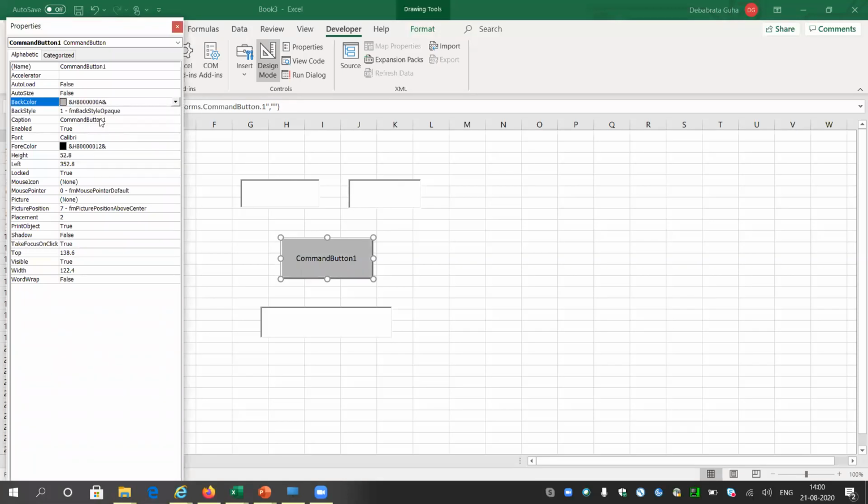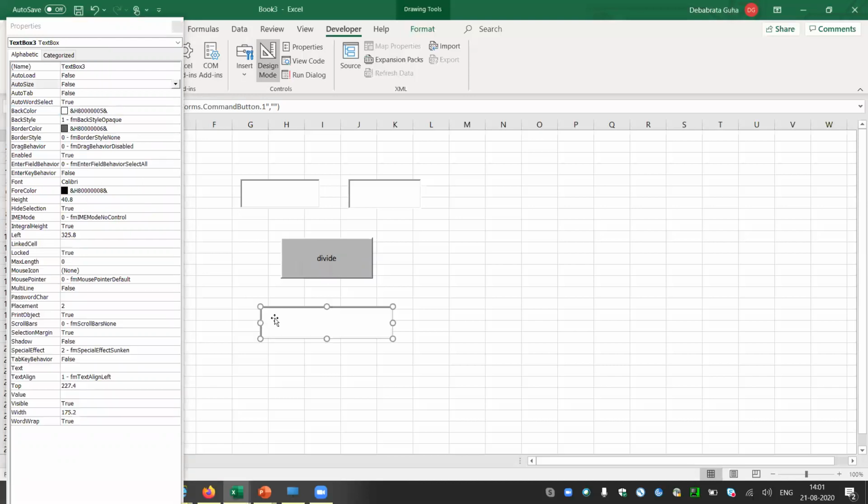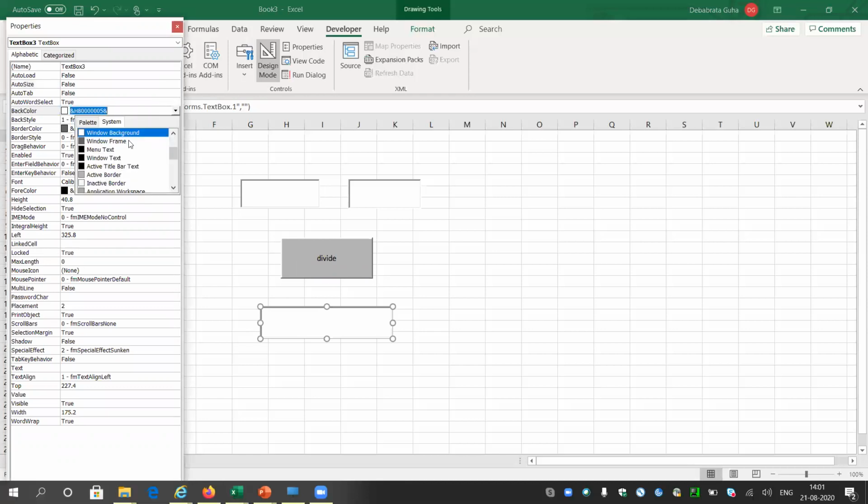Still, I am showing some of them. Let me write divide here, so the button will read divide. In the box I may change the color. Where is the color? Just a minute. Anyhow, it is not my purpose.